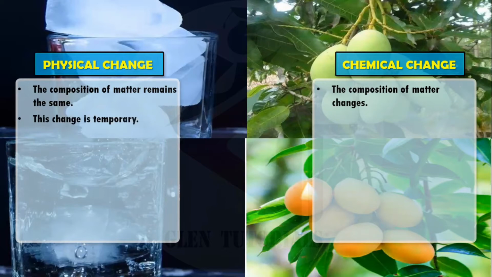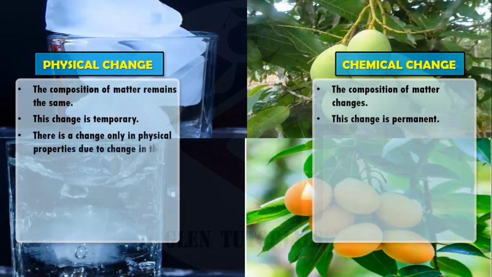This change is a temporary change. Why temporary? क्योंकि वो आइस जो पानी होता है, that water can again be made ice, right? This is a temporary change, but this change is a permanent change. We cannot change a ripe mango to a raw mango. वो नहीं हो सकता है. This change only happens in physical. This change, there is a change only in physical properties due to change in the parameters such as temperature and pressure. So what happens here in physical changes?